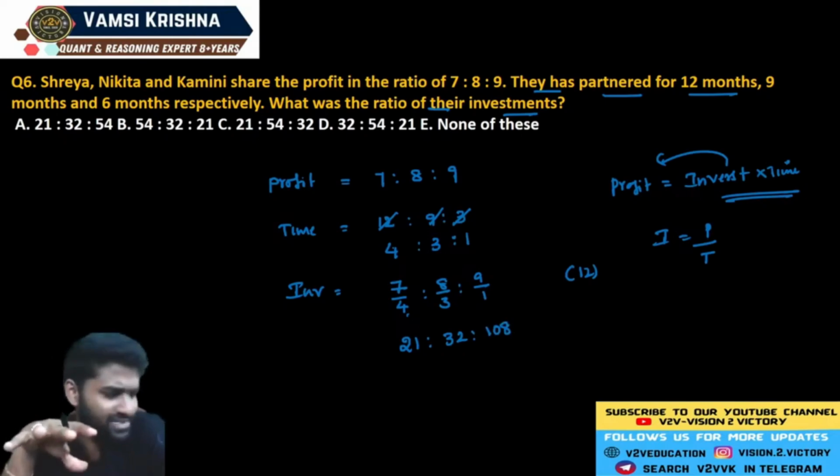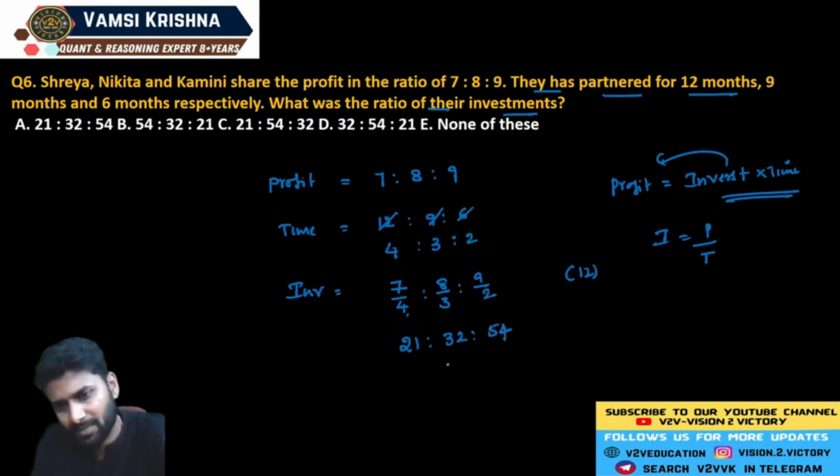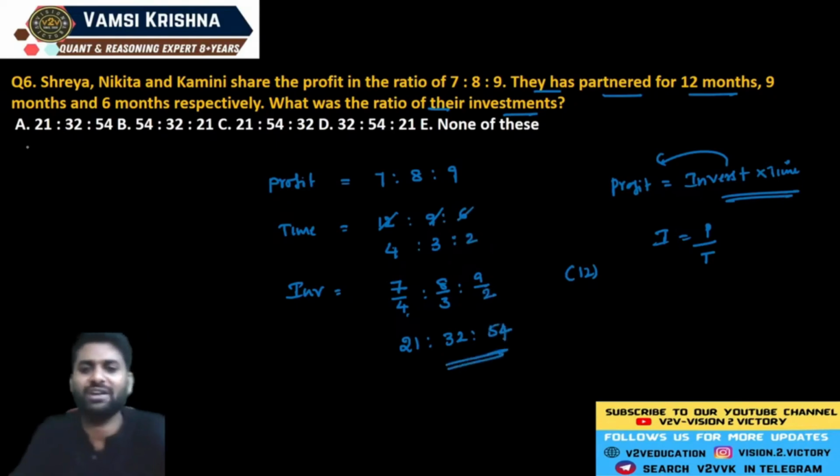Let me check the calculation once again. The respective ratio of their profits is 7, 8, 9 and they partnered for 12, 9 and, sorry, this is 6, guys. I made a mistake here. So 3 twos, which is divided by 2, 9 6s are 54. Sorry, I made a mistake here. So the respective ratio is 21, 32, 54. That's your answer.